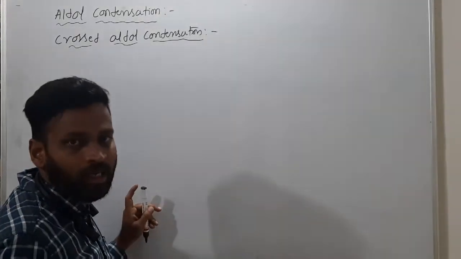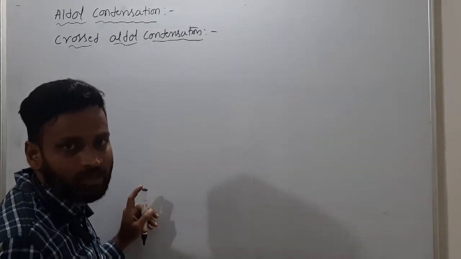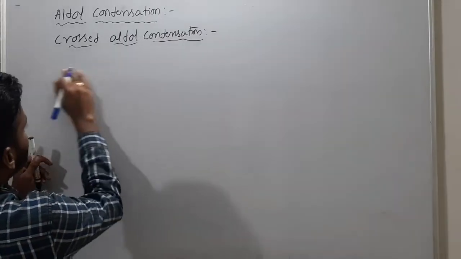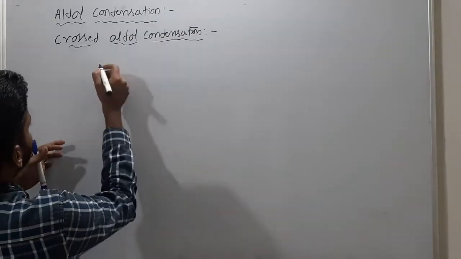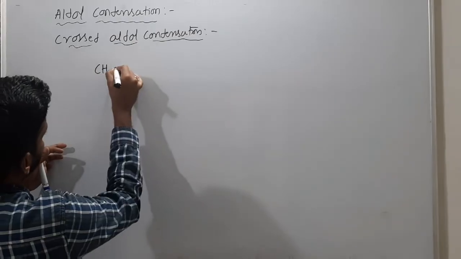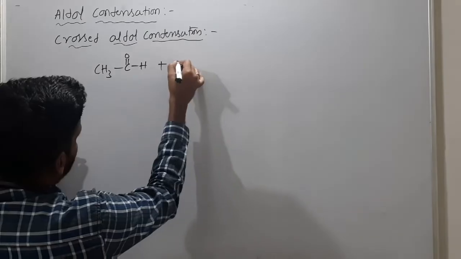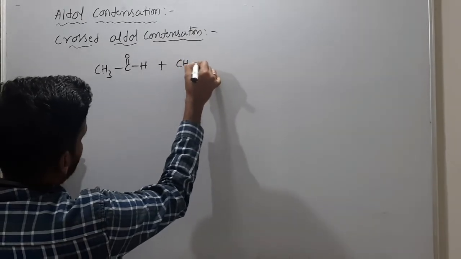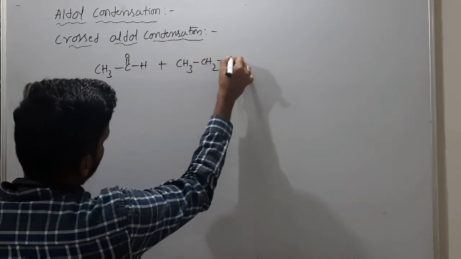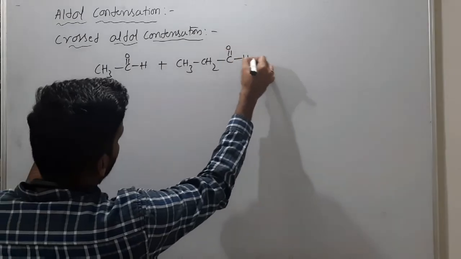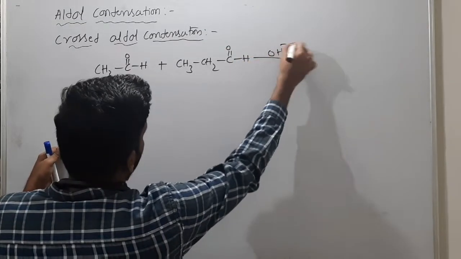After class, everybody must send those answers. Four products you have to send. See, this is the reaction actually: CH3 C double bond O H plus CH3 CH2 C double bond O H, base given.